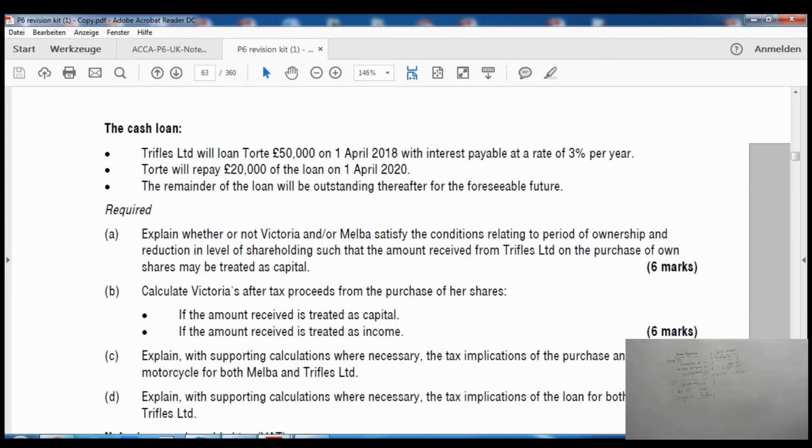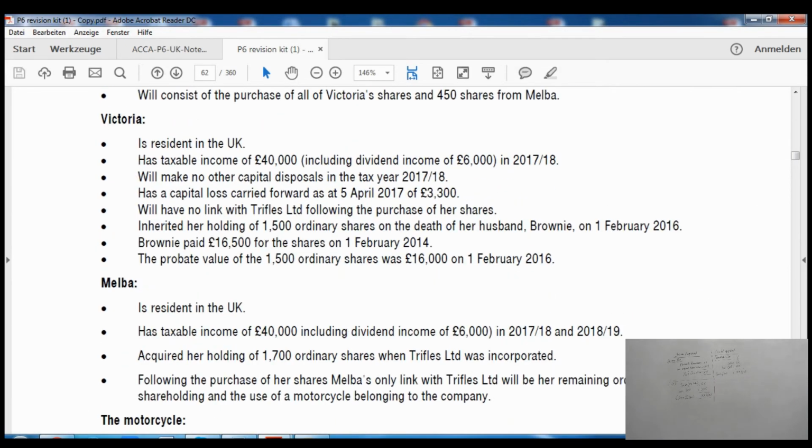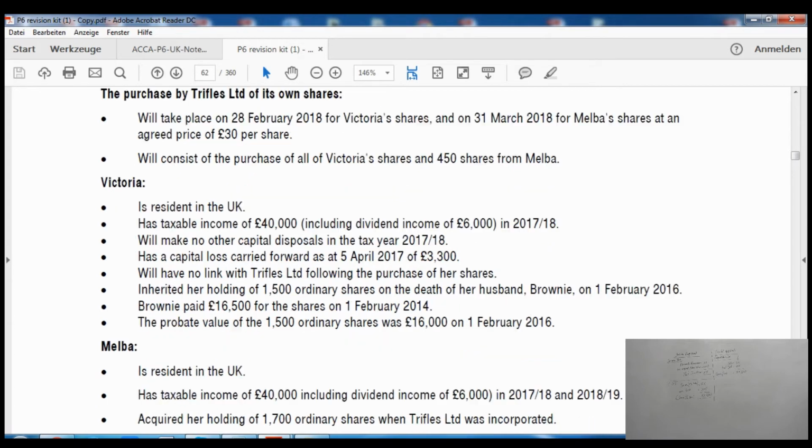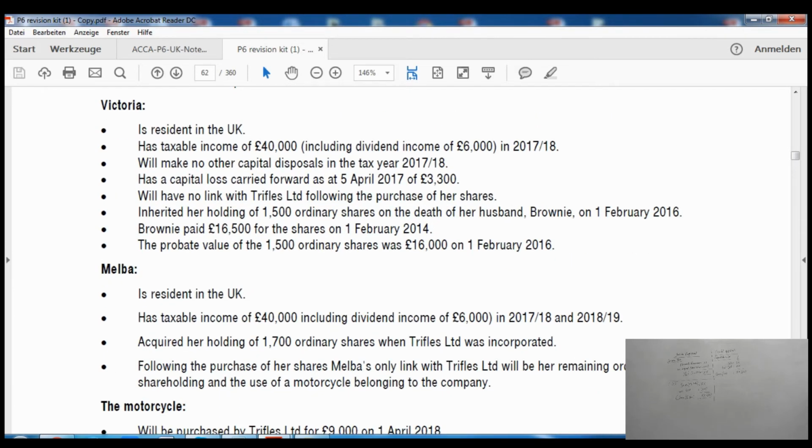Next one is Melba. For Melba as well, we need to satisfy the conditions for minimum ownership period and reduction in the level of ownership. Melba is resident in the UK, has taxable income of £40,000 including dividend income of £6,000, and acquired her holding of 1700 ordinary shares when Trifle Limited was incorporated.